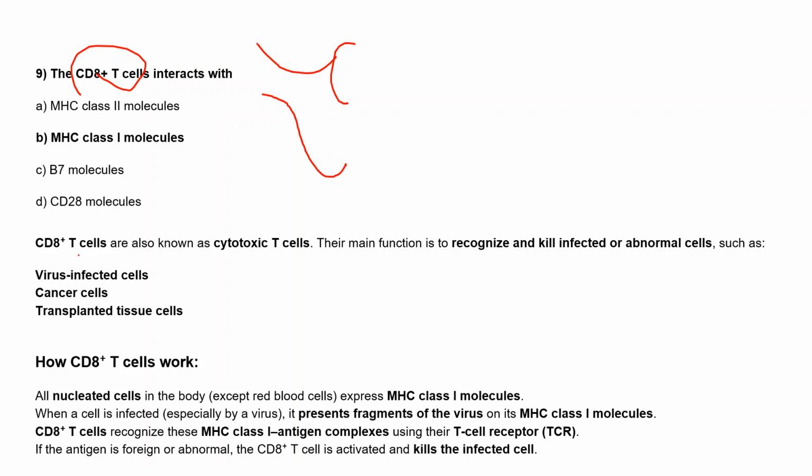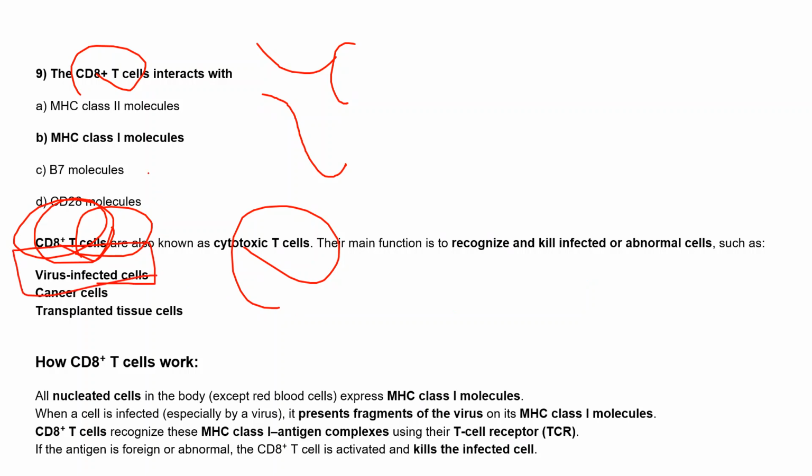And normally these CD8 cells, also called cytotoxic T cells, have the main function of recognizing and killing infected or abnormal cells. Normally, these CD8 positive T cells play a very important role against virus infected cells. We know that MHC class 1 molecules are present on the normal cells. On the APCs, both molecules are present.